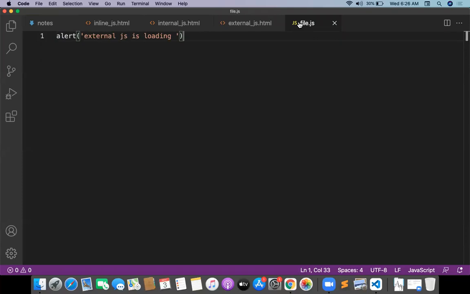This can be accessed only within the application, throughout the application, not in another application. Suppose you are developing an Amazon application, the complete Amazon will have one JS file. You're developing a Flipkart type of application, you'll have one JS file throughout Flipkart. Like that, you can create your JS file. So that's very simple. In real time, people use external CSS and external JS only.